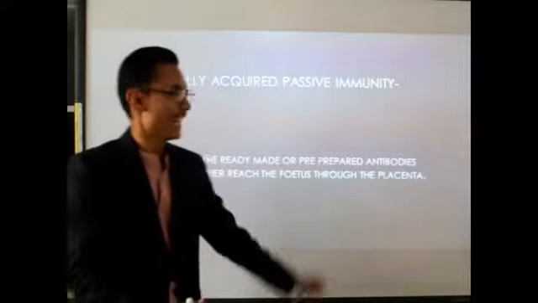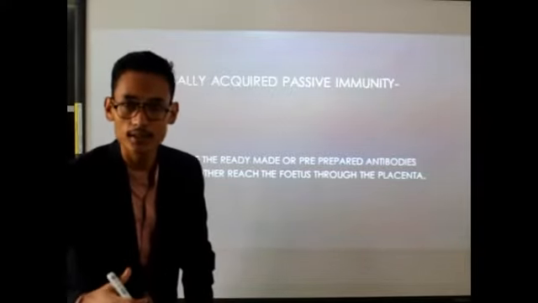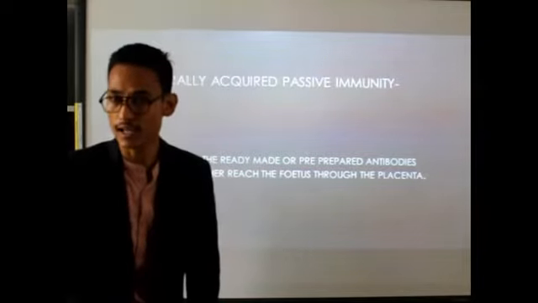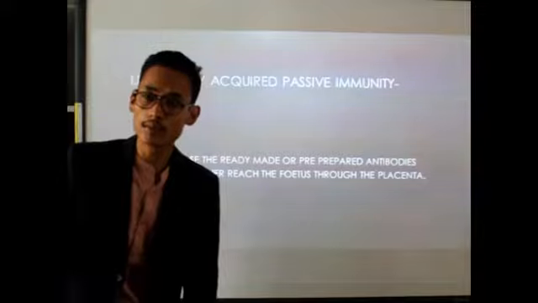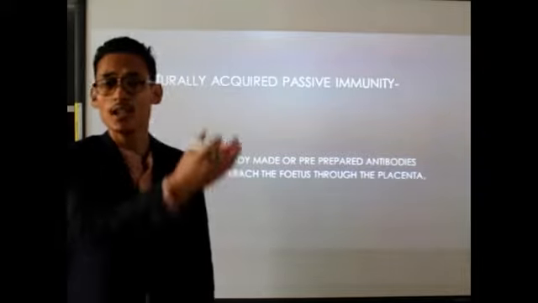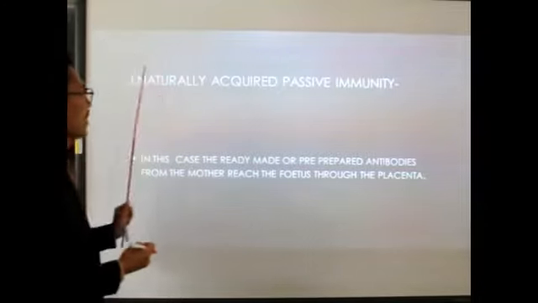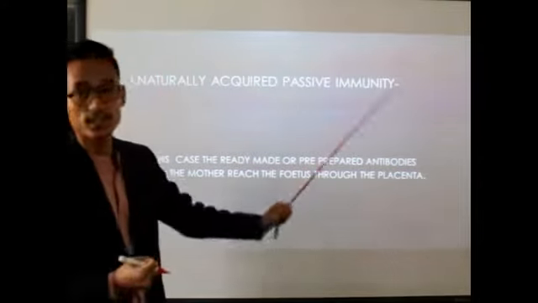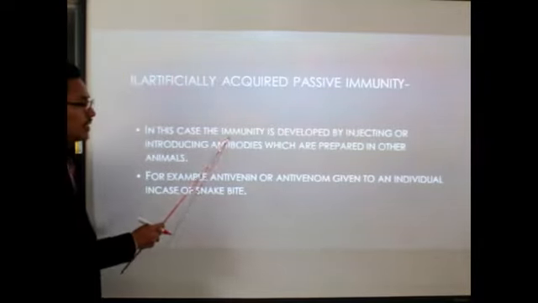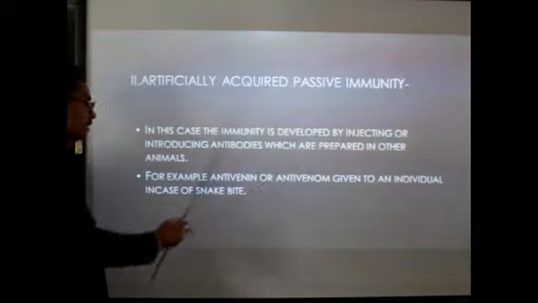So this is called naturally acquired passive immunity, where the antibody is supplied by the mother and transported to the developing fetus with the help of the placenta. So the fetus is getting the antibody, getting the immunity from the mother's body, and such type of immunity is called naturally acquired passive immunity. Clear? Now, what is artificially acquired passive immunity? In this case, the immunity is developed by injecting or introducing antibody which are prepared in other animals.